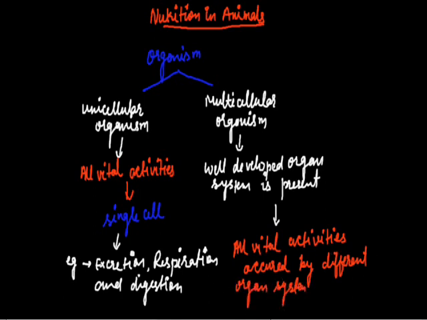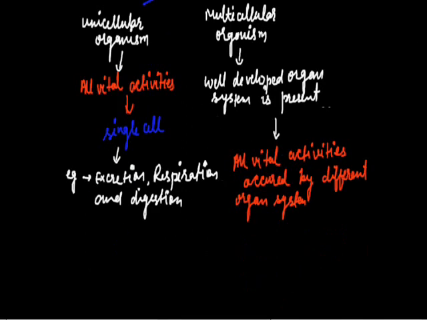For example, digestion in a multicellular organism occurs by a well-developed digestive system.